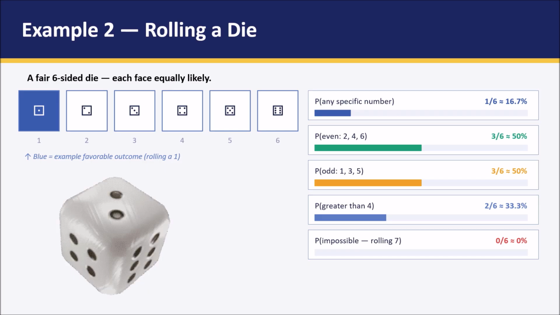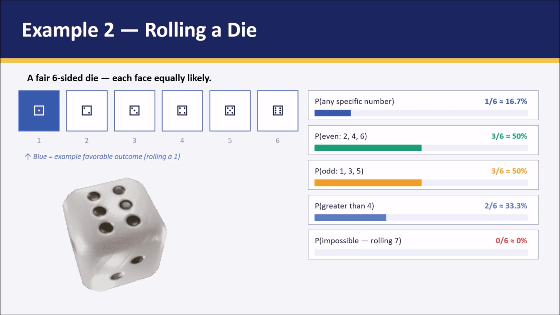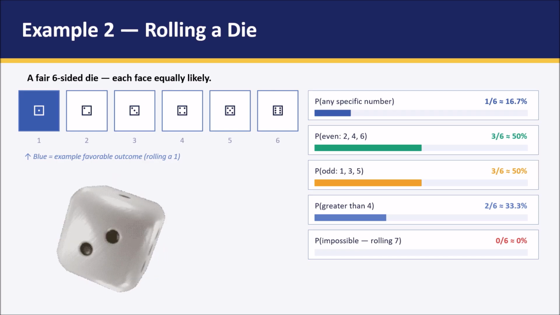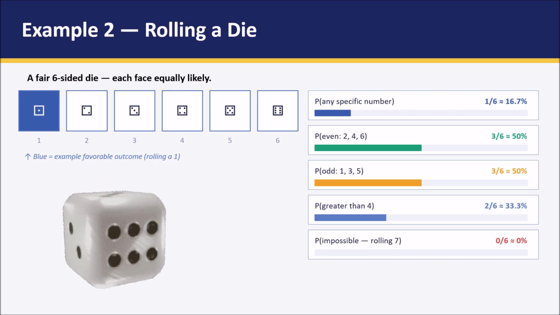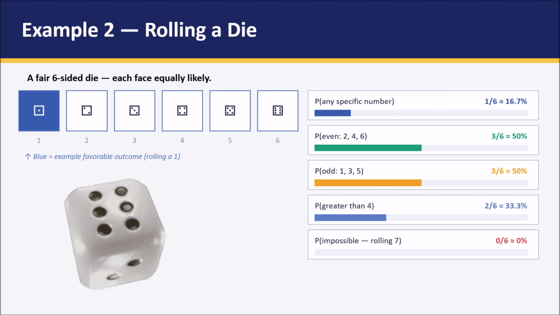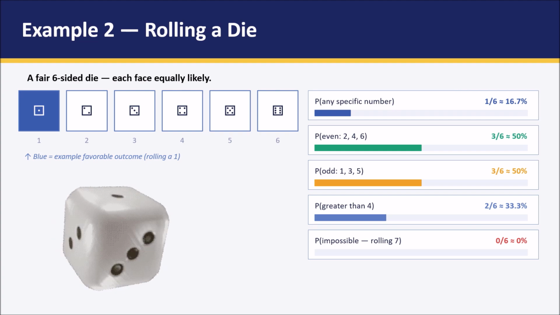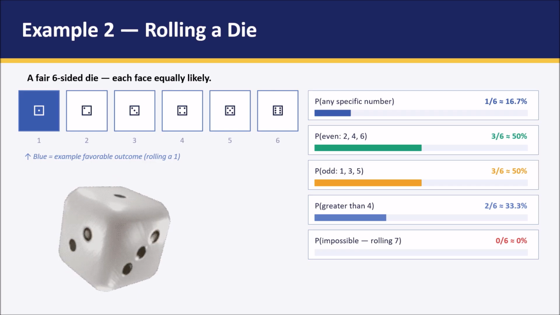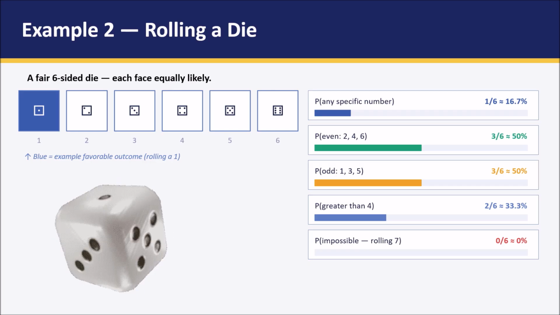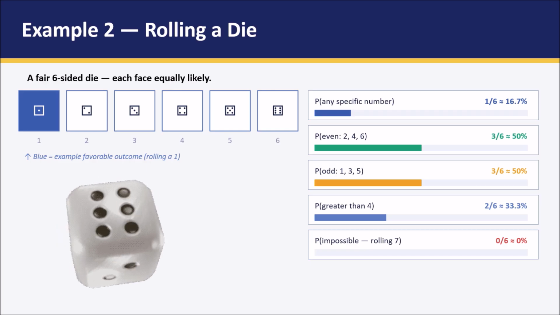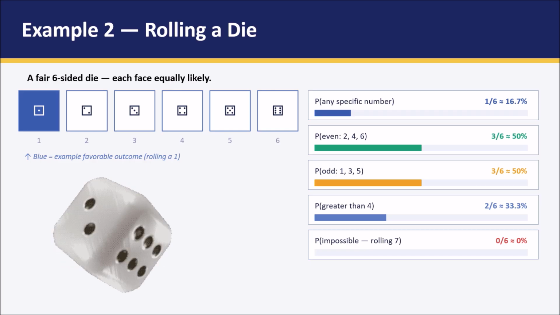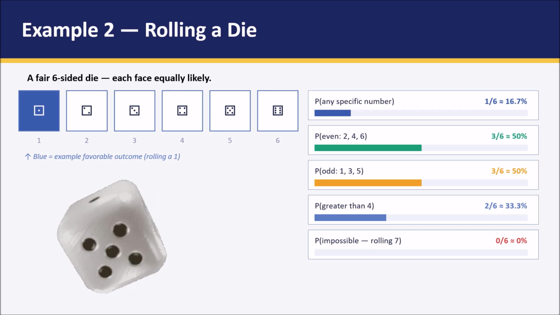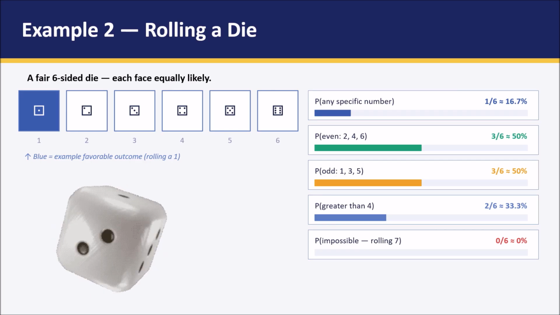Now consider another scenario. When you roll this die, what is the probability of getting a number greater than 6, or getting the number 8 from this particular die? As we know, there is no such number on this die, so the probability of getting a number greater than 6, or the number 10, or the number 12, or the number 15 is 0. So the chance of getting a number greater than 6 is 0.